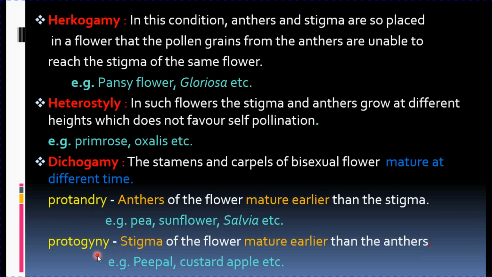And if stigma matures earlier than your anther, then it is protogyny. Gyne means gynoecium. So in protogyny, stigma of a flower matures much earlier than anthers. Example, peepal, custard apple, etc.